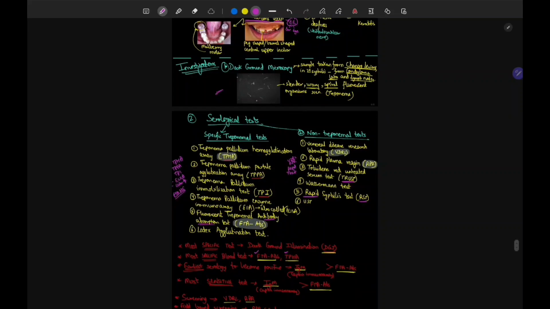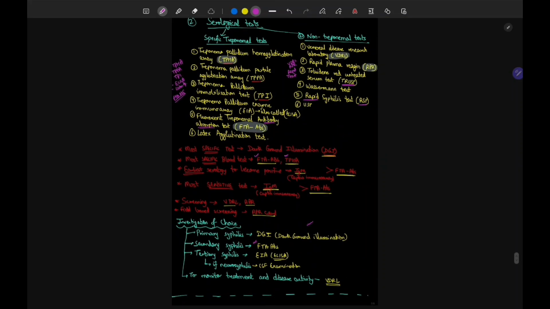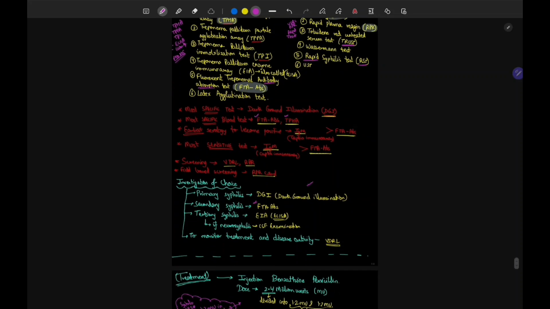In investigations, you have to remember dark ground microscopy. At least remember TPHA and FTA-ABS. When you remember TPHA, your mind must automatically think TPPA, TPI. And remember FTA-ABS. Here you will remember VDRL, RPR. You may also remember TRUST and RST. The most specific is dark ground illumination. The most specific blood tests are FTA-ABS, TPHA. Earliest serology will be IgM, then FTA-ABS. For screening, VDRL, RPR.